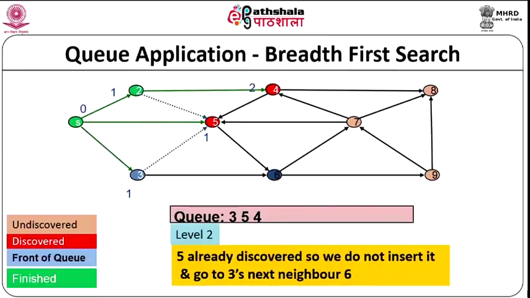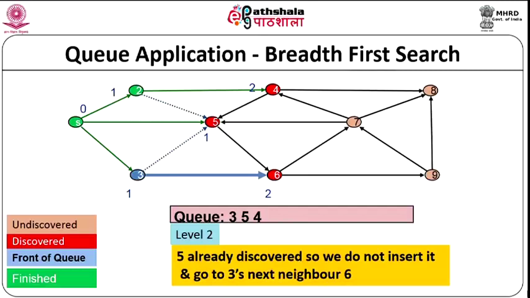Now, we are at level 2, we finish 0 and we finish 1. You see that 2 is in front of the queue, which is blue, and we have to start processing node 2. So, we go to its first neighbor, which is the neighbor 4. We go to 4 and that becomes discovered. Now, we are at level 2, remember. So, now 4 has become a discovered node, and in the next step we have to put 4 in the rear of the queue, which we do.